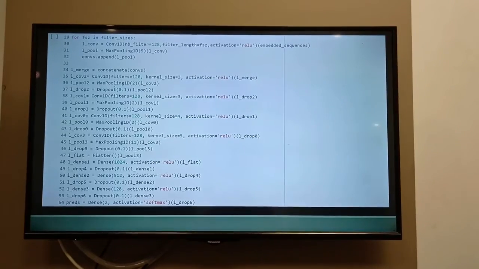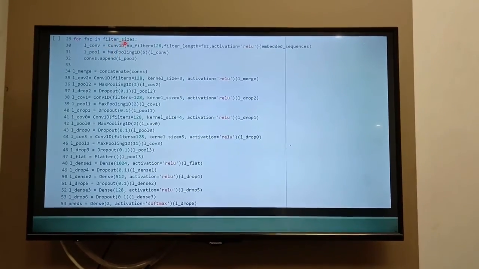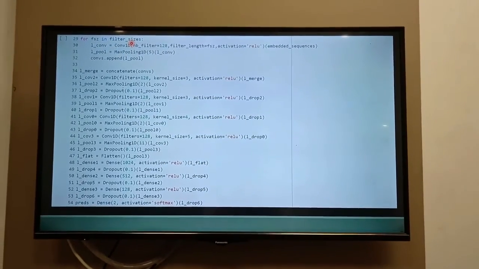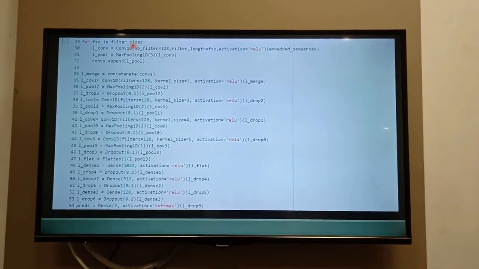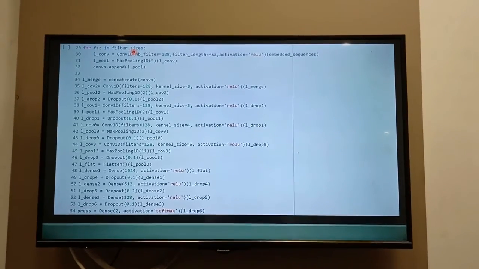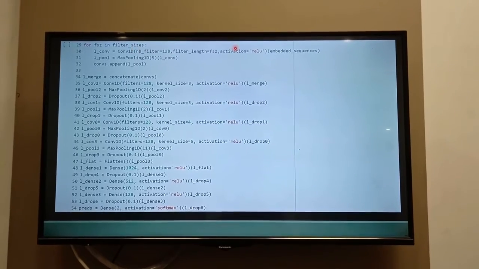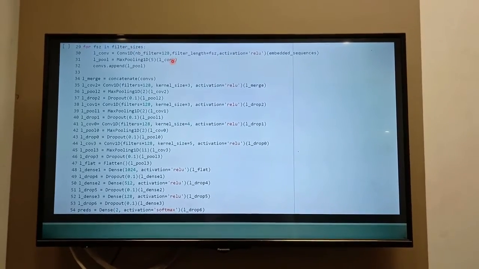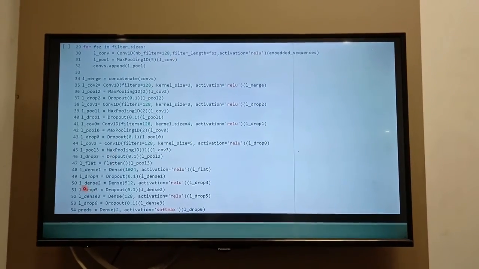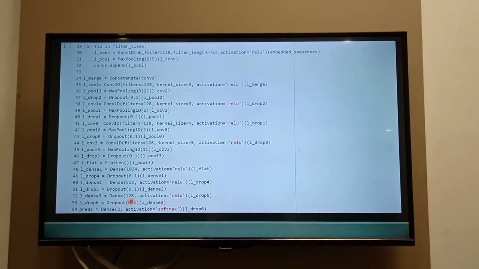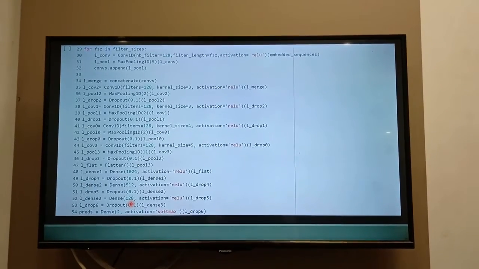In this case, we added filter sizes. The filter sizes are an array of 3 integers, that is 3, 4, and 5. The values are not compulsory, but we chose 3, 4, 5. So basically we added 3 convolutional layers here. Apart from that, we also added dense layers in our original CNN model.